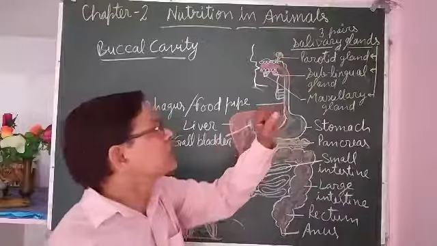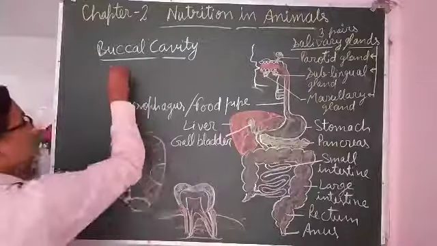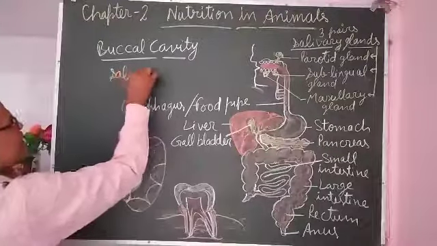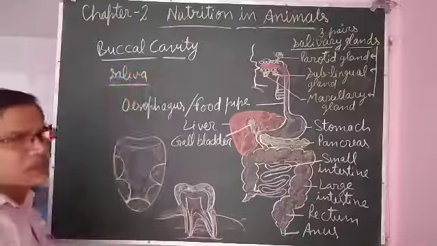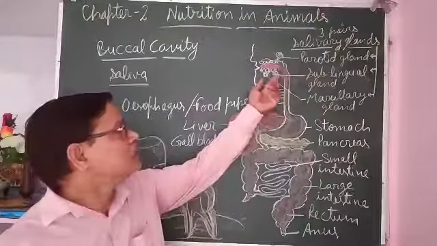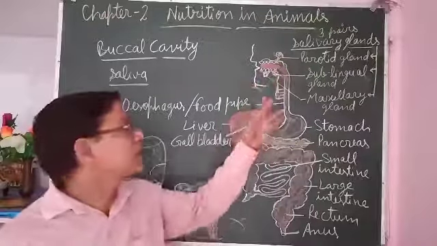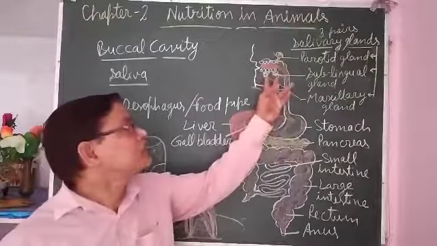So what is the work of the salivary glands? The salivary glands secrete saliva. Most of the saliva is secreted from the glands present below the tongue.